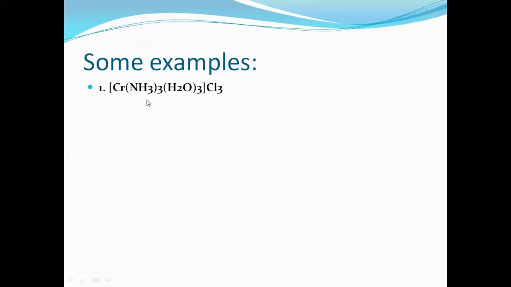The square bracket is written first, that is, the complex is written first. This indicates that the entire complex itself is the cation, and the chloride, Cl minus, is outside the bracket. Therefore, this is the counterion. Complex first, counterion next. Therefore, the complex is a cation and the counterion is an anion.